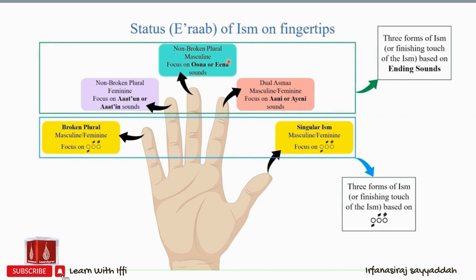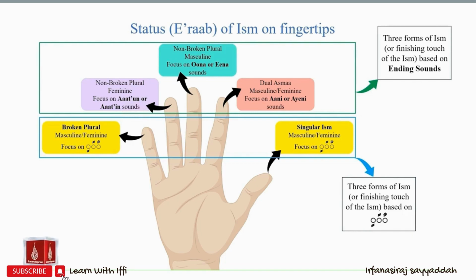For masculine non-broken plural, we need to focus on unaa or inaa ending sounds. Unaa ending sound will represent Rafa status. Inaa ending sound will represent Nasab or Jarr status. And finally, for feminine non-broken plural, we need to focus on atun or atin ending sounds. Atun ending sound will represent Rafa status, and atin ending sound will represent Nasab or Jarr status.